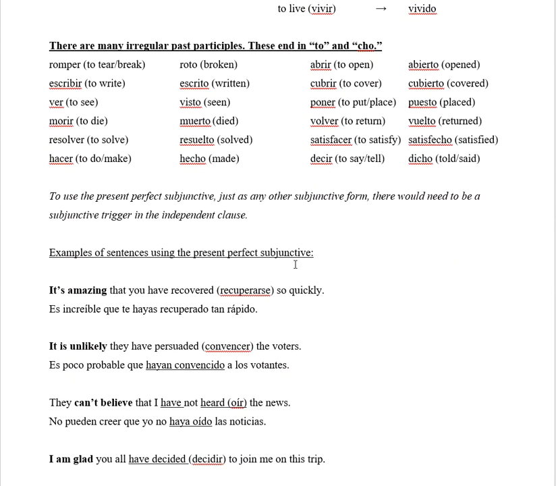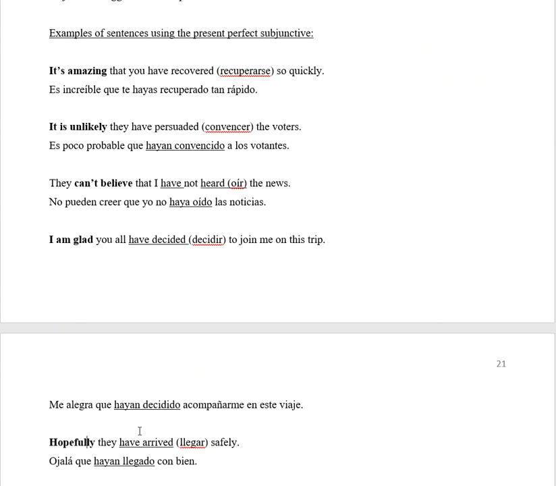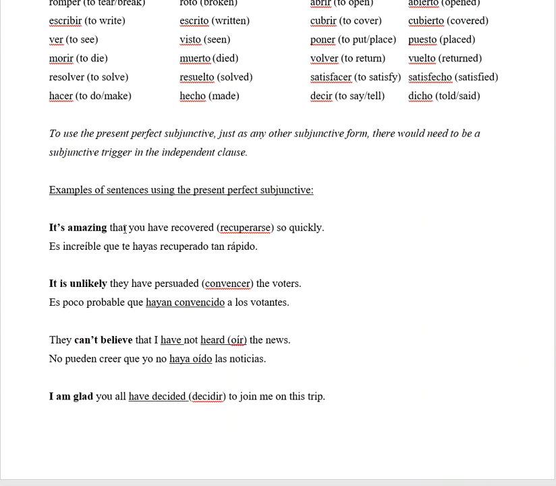To use a present perfect subjunctive, just like any other subjunctive form, you need a subjunctive trigger in the independent clause, in the standalone clause. So, it's amazing, which is a trigger here. This is an impersonal expression, that you have recovered so quickly.